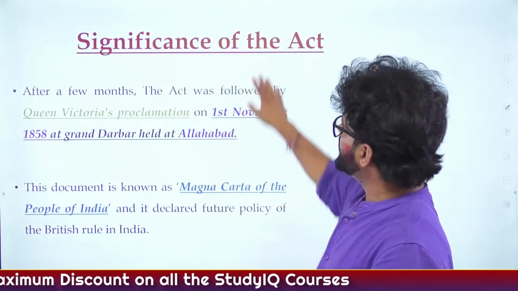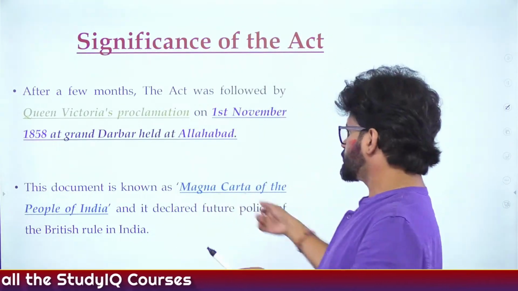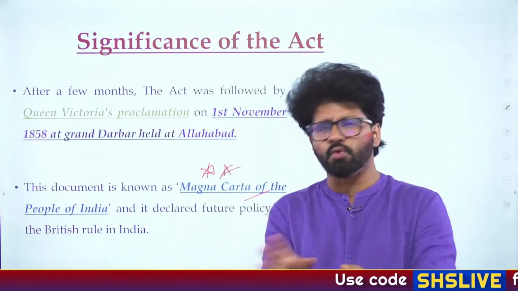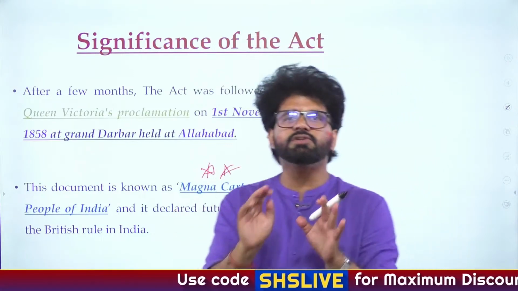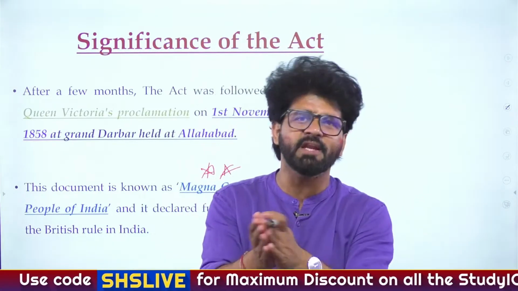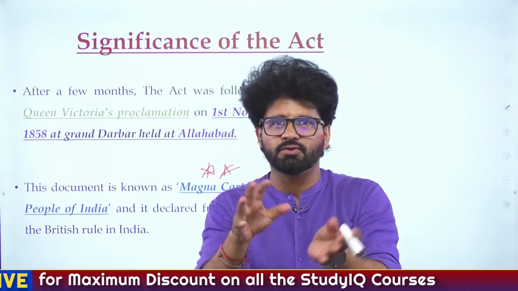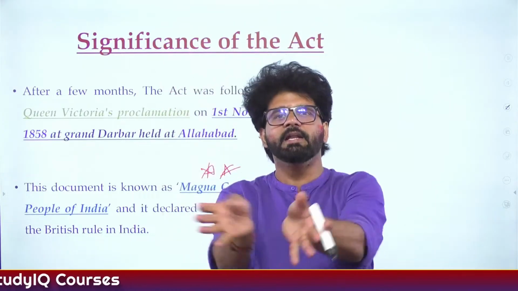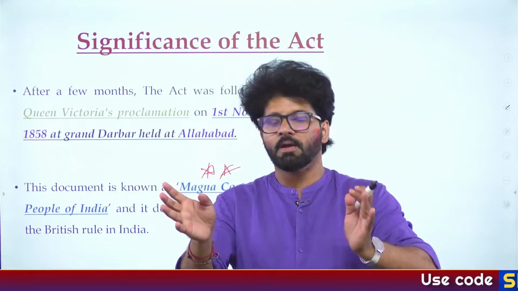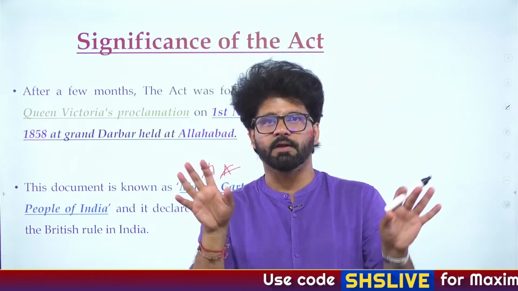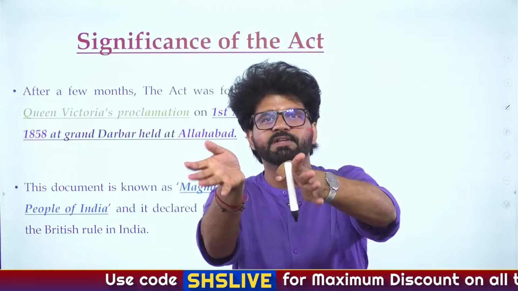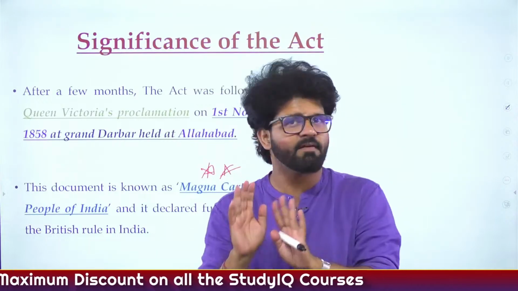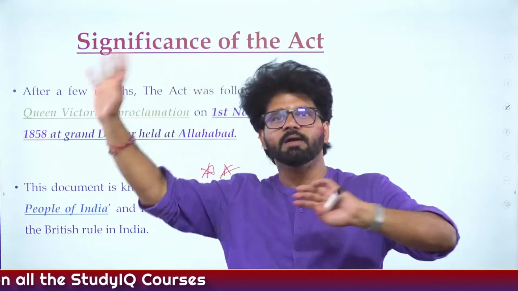This Queen's Proclamation by Queen Victoria is also known as the Magna Carta of the people of India, again important from the prelims perspective. Which of the following documents is known as the Magna Carta of the people of India? This is just to reassure Indian people not to revolt again like 1857, because we incurred a lot of losses. Britain won, but incurred a lot of losses. Even if you go by NCERT, the 1857 revolt was confined mainly to northern India, but even then Britain incurred a lot of losses, and they were like, we don't want any replica of such a revolt.